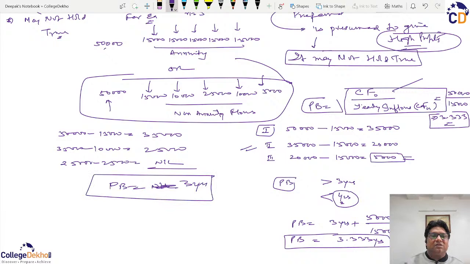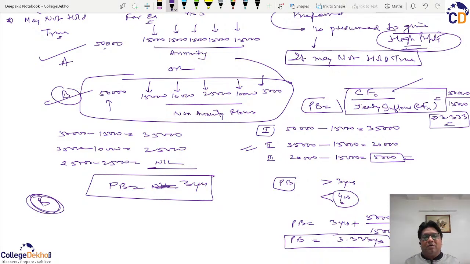So if you compare project A and project B, as per the payback period, you will prefer project B. But if you see closely, then project A is more profitable. That is one of the loopholes of the payback period because you are making a wrong choice.